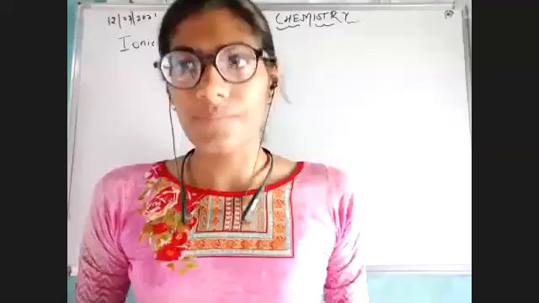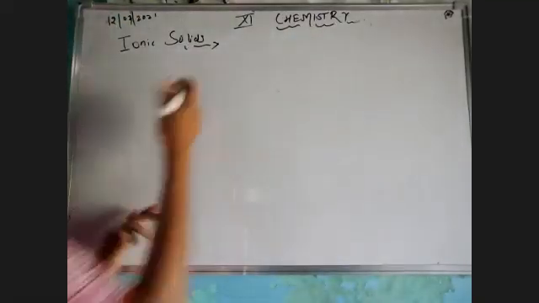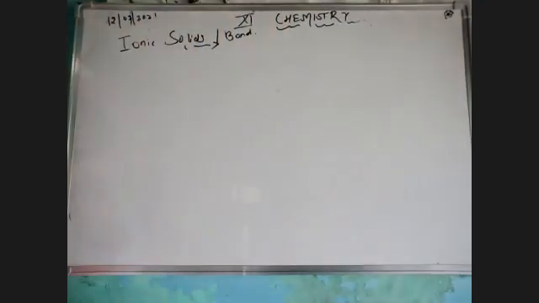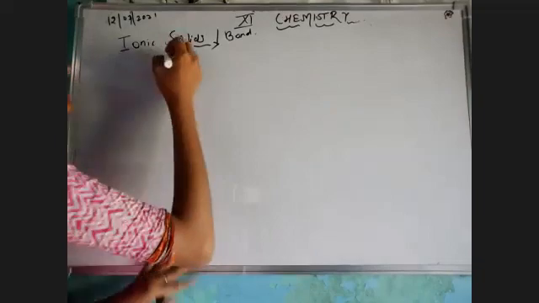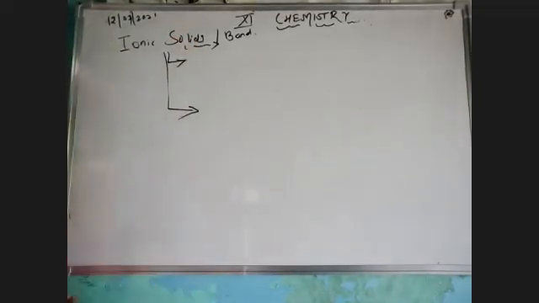Clear? Let's begin. First of all, ionic solids, or I would like to say the bond between the ions, right? So the point here is, what do you mean by ionic solids and the bond? It's very simple, you have heard about this. First of all, ionic bonds are formed by two standard parameters.